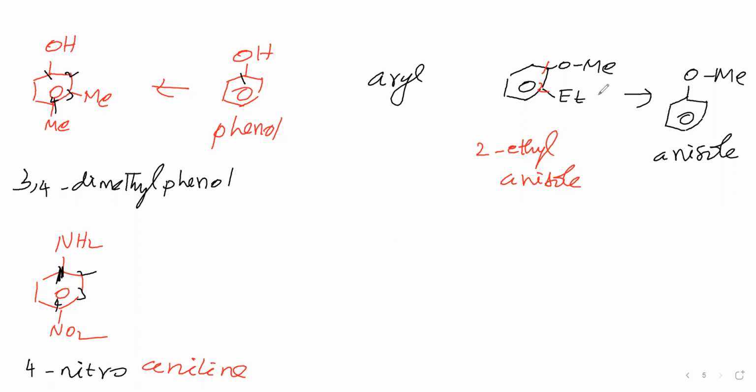Otherwise we can say this as para nitroaniline. Why para? Because this NH2 group and NO2 group are para to each other, opposite to each other. Therefore para nitroaniline we can say. Next compound we will take.